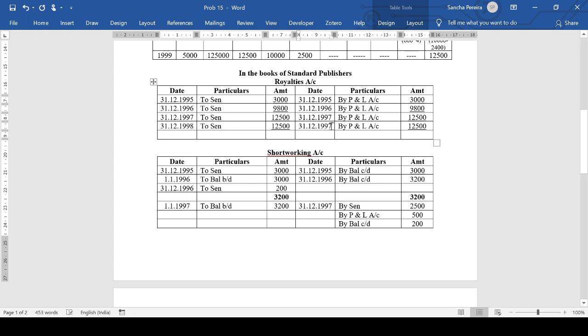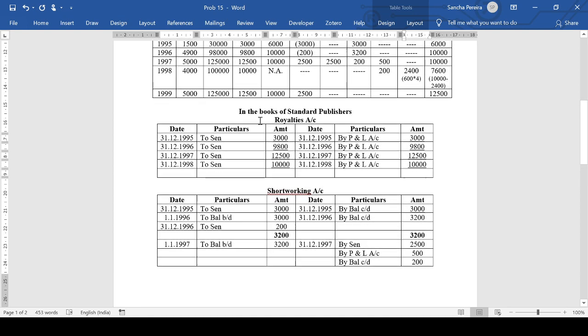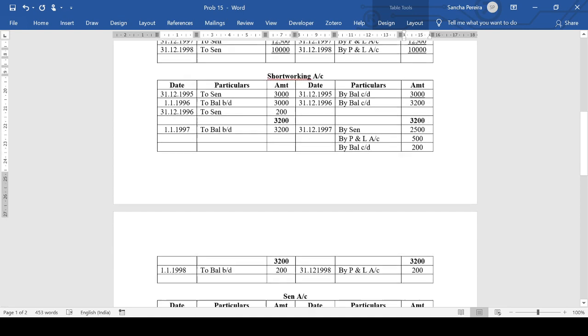Finally transfer this to the P&L account. I think this is 10,000 here. This happens as usual. I had missed posting this. Okay, take that into account. At the end of the year it transfers to the P&L account.